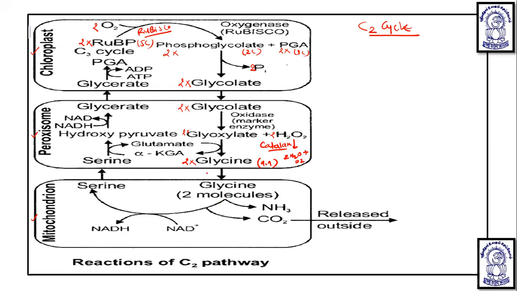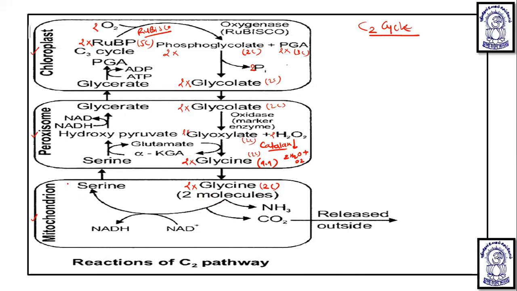Further, these 2 glycine molecules are amino acids, because they have accepted an amino group from glutamic acid. This glycine is a 2 carbon amino acid. So total 4 carbon is there. These all molecules are of 2 carbon, we remember. So these 2 molecules of glycine, each glycine has 2 carbon, so total 4 carbons are there.